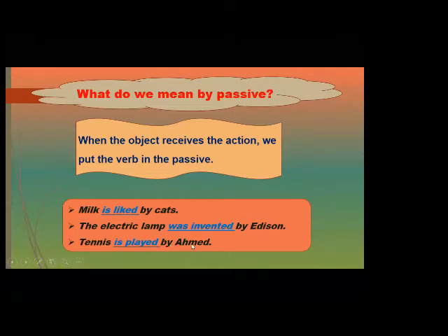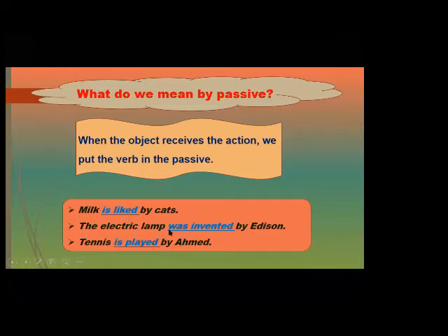We said in the active, Ahmed plays tennis. Ahmed was the subject, plays the verb, tennis the object. Here in the passive voice, we started with the object. Tennis is played by Ahmed.